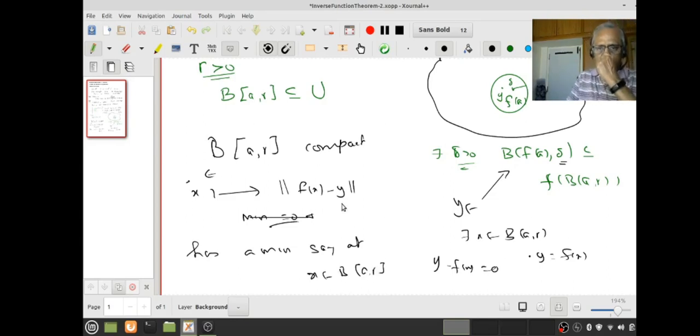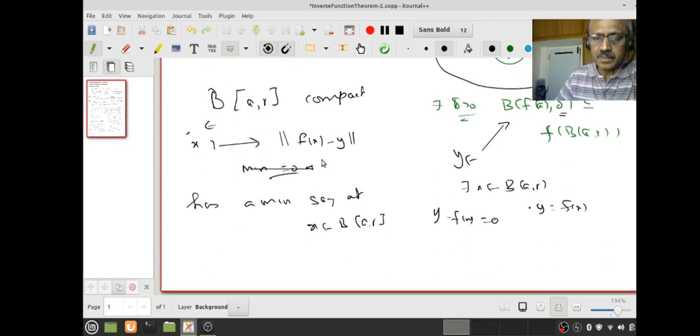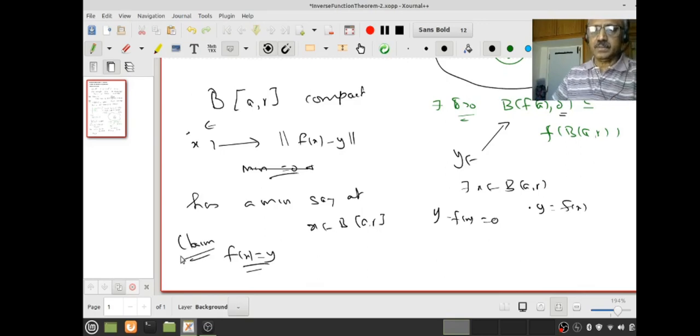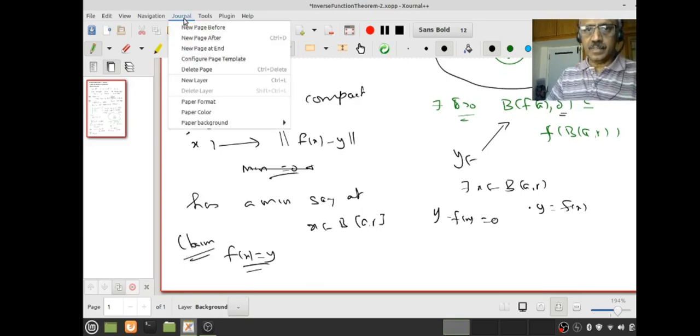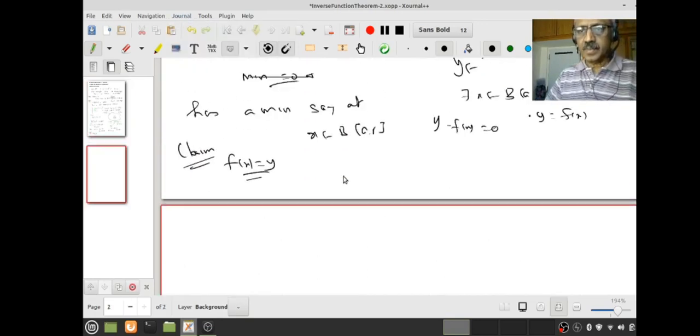Because this is a real valued continuous function on the compact set, therefore it attains a minimum. Why is it a real continuous function? Because f is differentiable, therefore f is continuous, therefore x maps to f(x) minus y is continuous, now followed by norm. Therefore this is a continuous function. All right. So what we want to claim is f(x) equals y. This is what we want to claim now. Do you understand this? Are you able to follow my thinking?